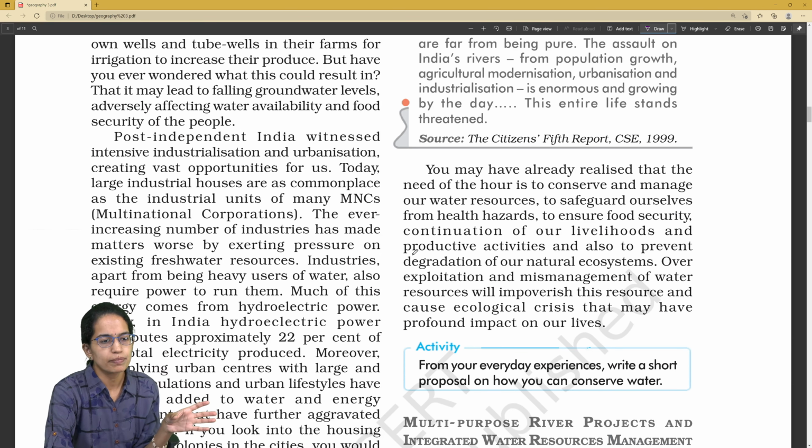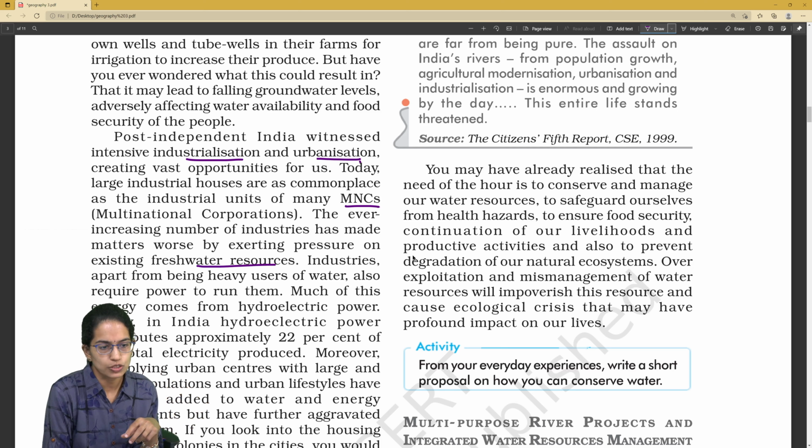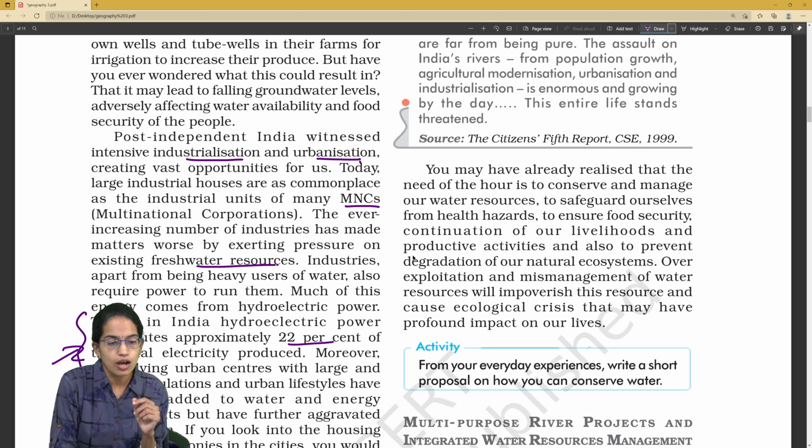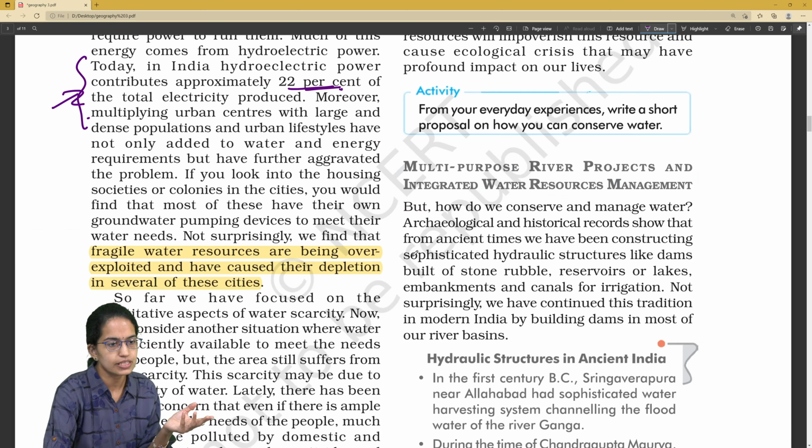Post independence, we have seen higher industrialization and urbanization. We have many MNCs coming up, and therefore more pressure on freshwater resources. Industries are using a lot of water resources. And how much electricity is generated from hydroelectric power plants? It is 22%, again a very basic question.